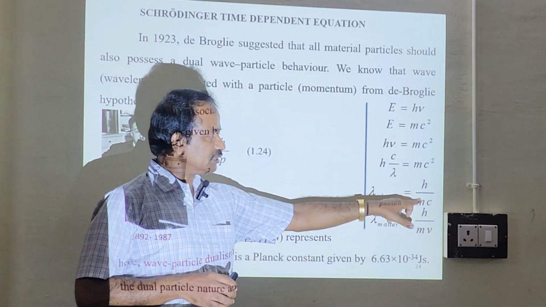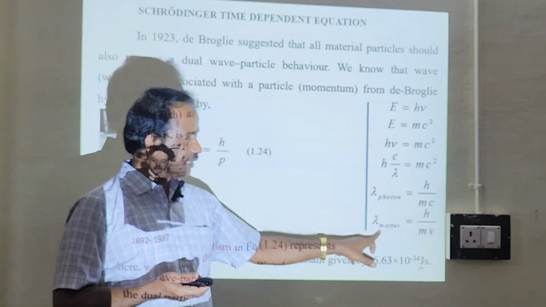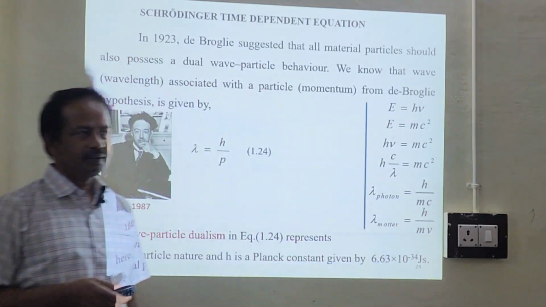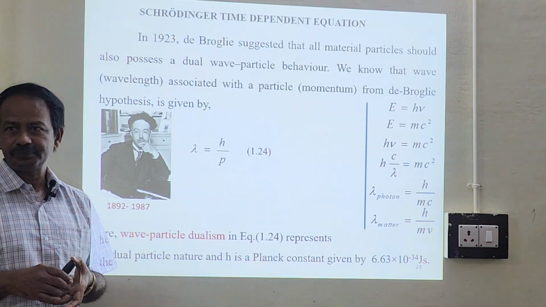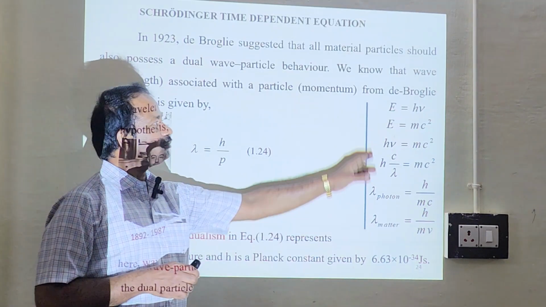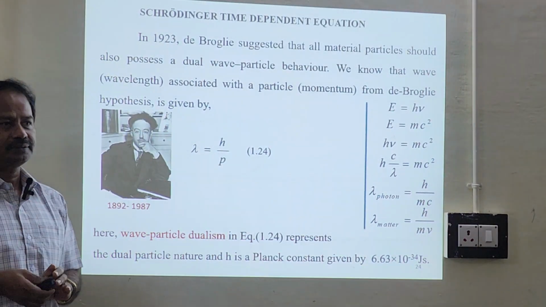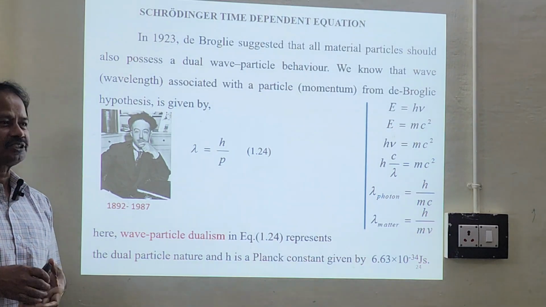For any photon, this is mc. For any material particle, this will be mv, where v is the velocity of the particle. C is the velocity of light. Okay. So out of these two equations, he derived this equation, lambda equal to h by p.